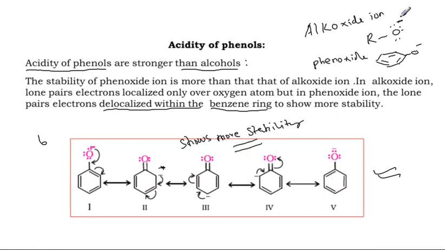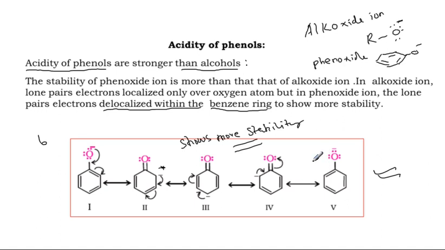than alkoxide, because in alkoxide, delocalization is not possible. The lone pair of electrons moves around only oxygen, but in phenoxide this lone pair shifts everywhere, to different carbon atoms. Here oxygen is only a single atom, but the transition occurs within the ring.